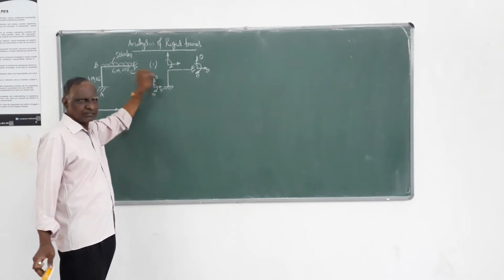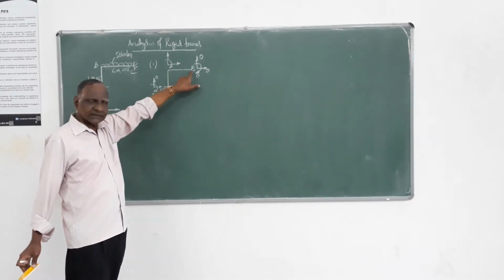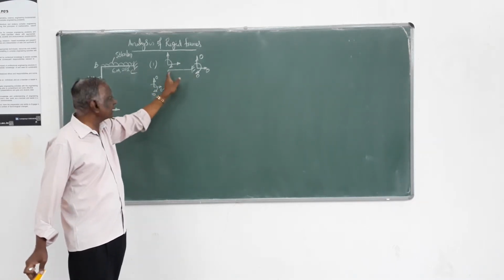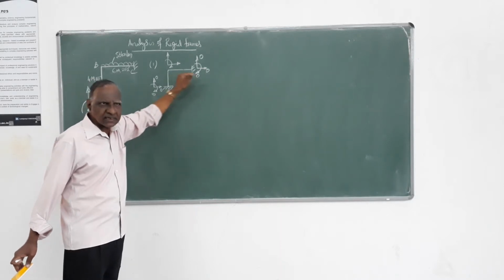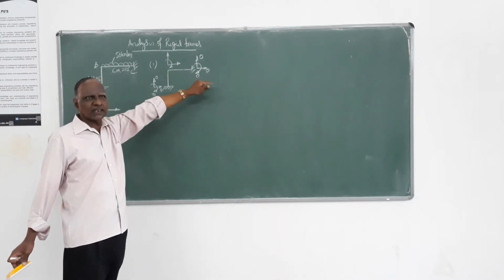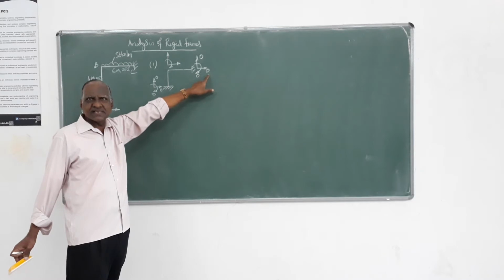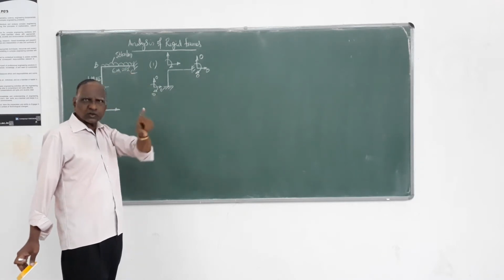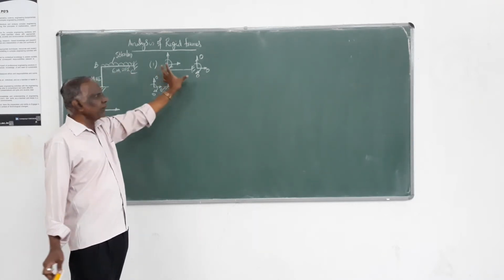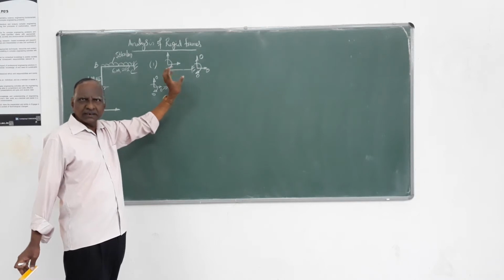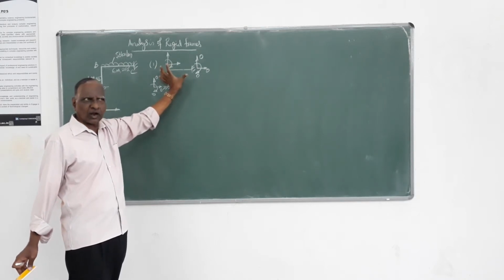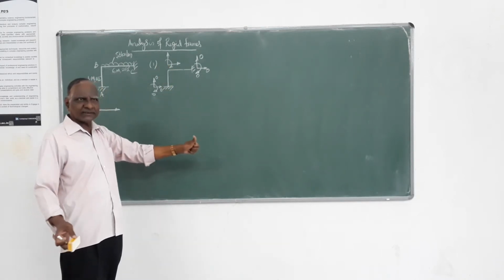It is possible. But this end of this particular member BC is not allowed to move in that horizontal direction. It is zero. And we assume in slope deflection method all members are axially rigid, that is, there is no contraction or elongation of the member as such.